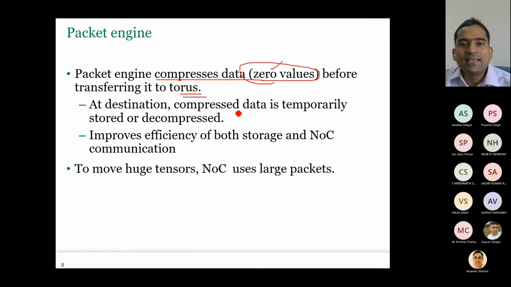At the destination, compressed data is temporarily stored. That means if it is to be used right now, then it will be decompressed. Otherwise, if it is not needed right now, it will be stored in compressed form itself. Whenever it is required, it will be decompressed. So in this way we are storing compressed data, optimizing the storage, and we are communicating compressed data, so our communication is also optimized. Both storage and communication are optimized. And it uses large packets so that it can move huge tensors.